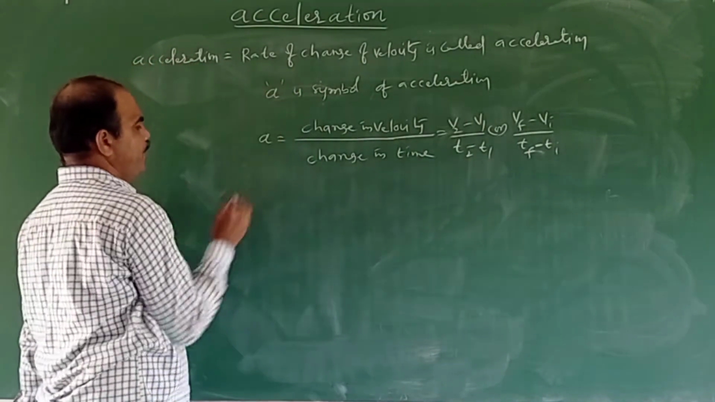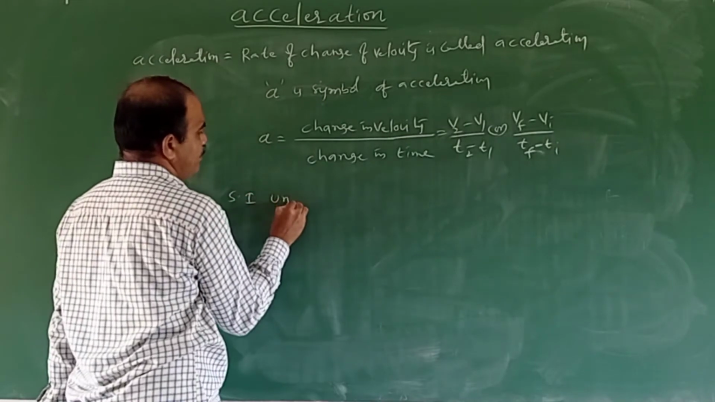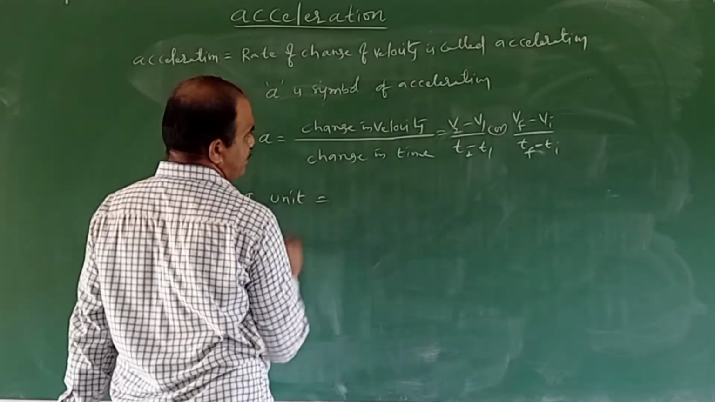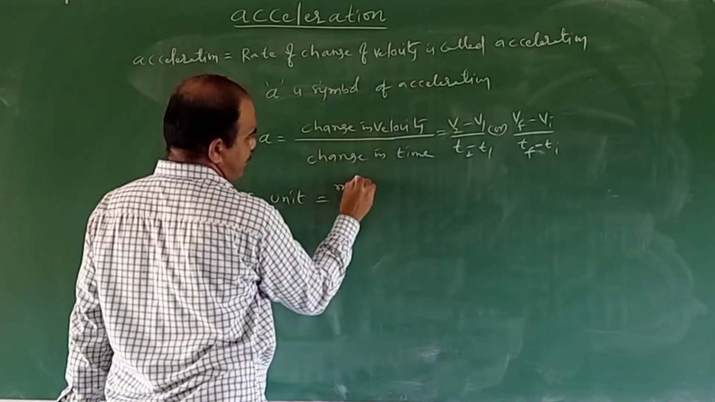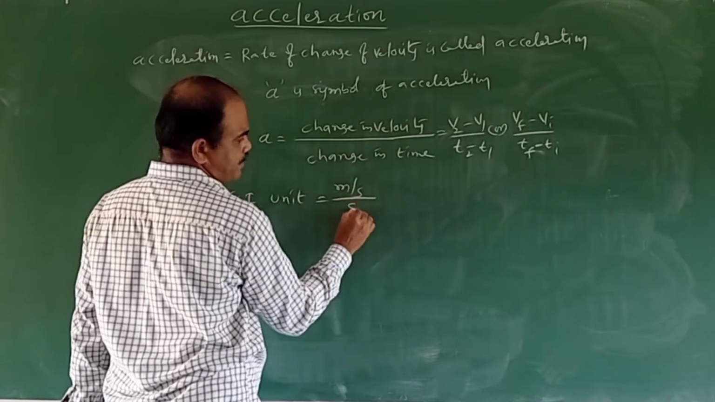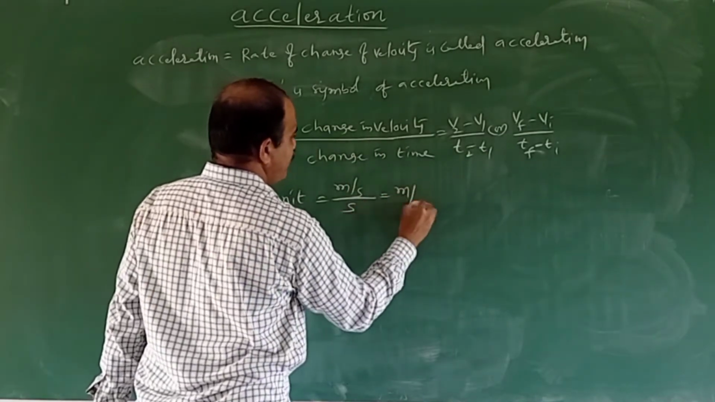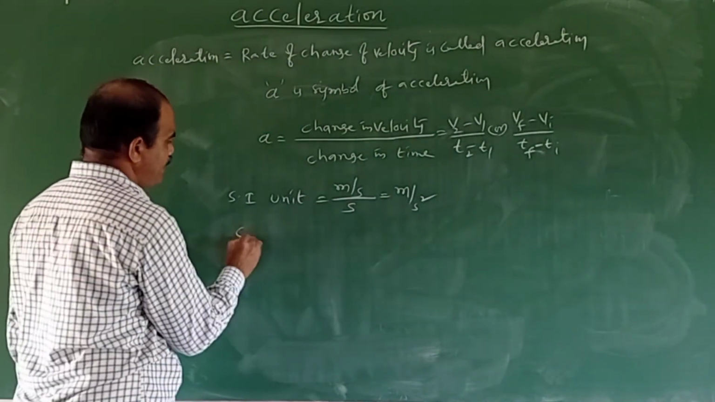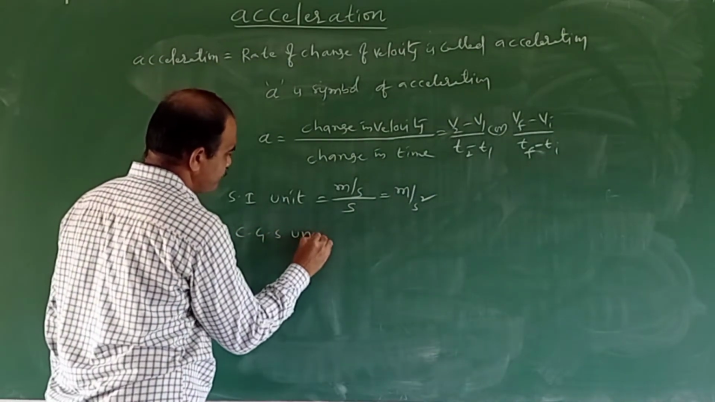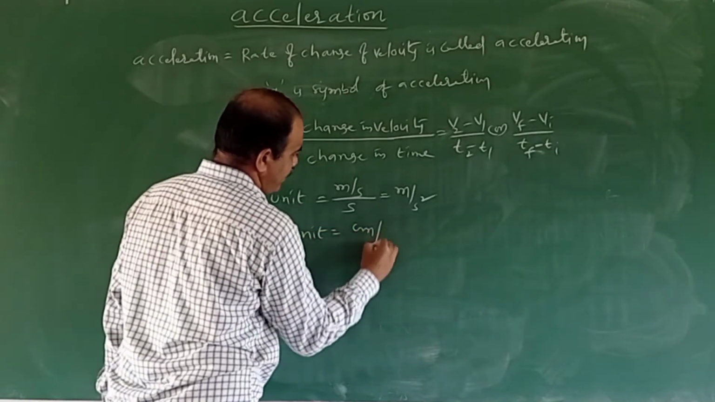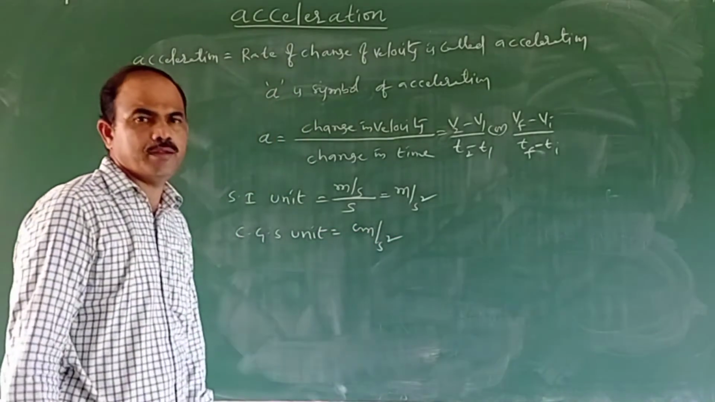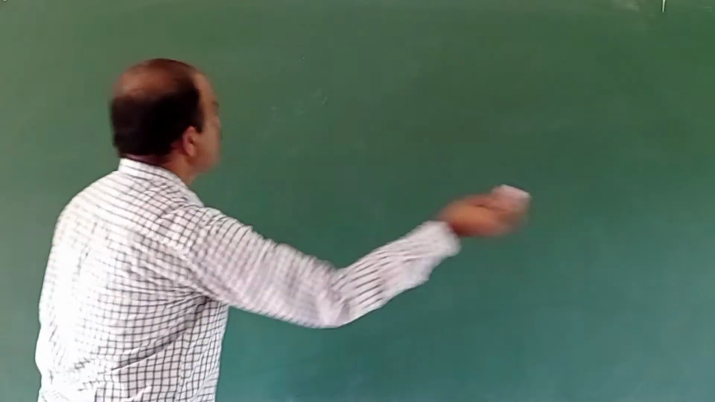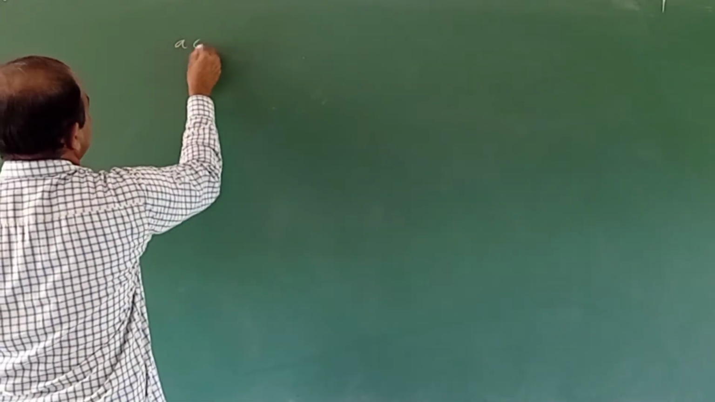And now coming to the unit, the SI unit. The SI unit of acceleration: change in velocity is meter per second, but the change in time is in seconds, so that's meter per second square. And the CGS unit will be centimeter per second square.